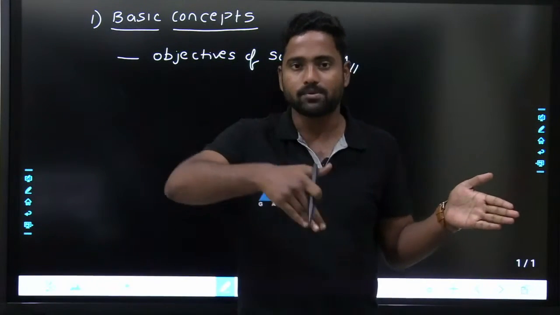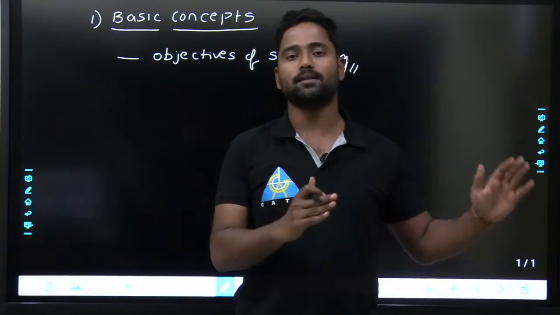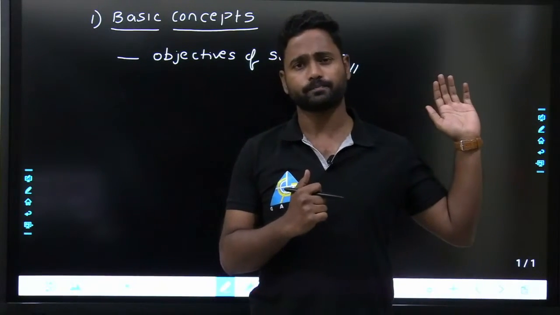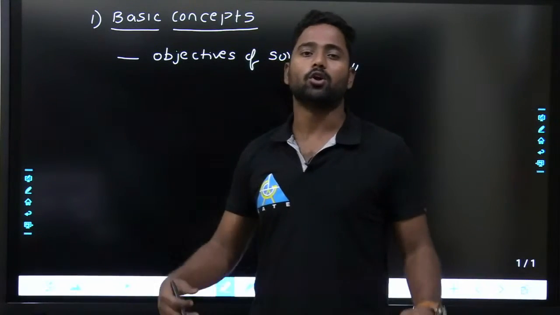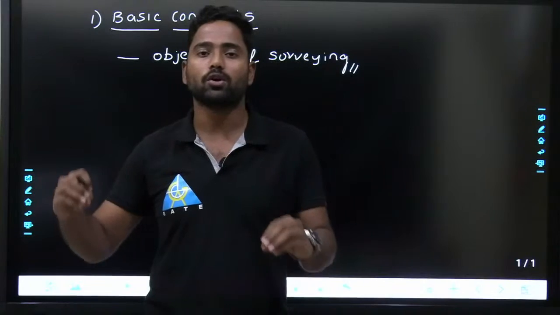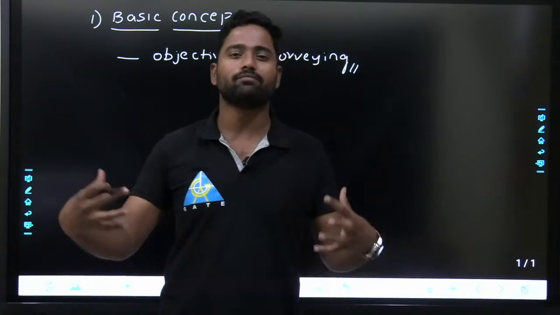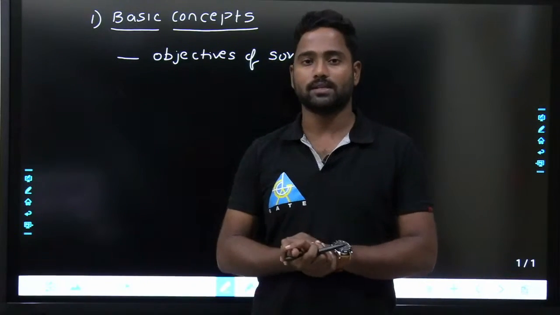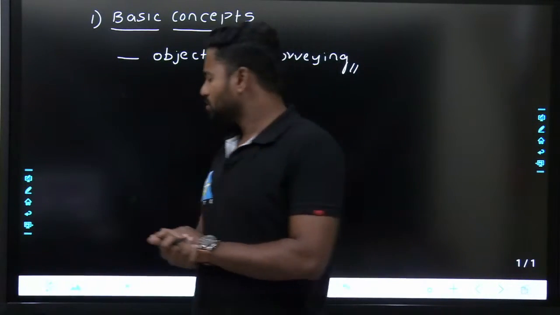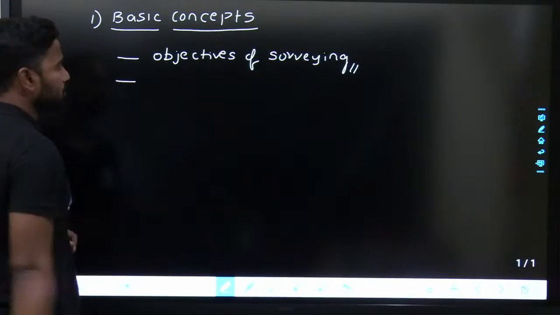The maps, the distance or the way is located by these things. That is a major objective of surveying: location of an object or a point, or creation of maps. All of this will come in the objectives of surveying.